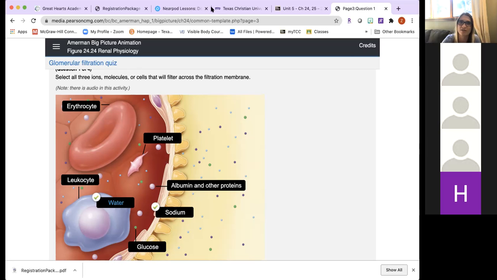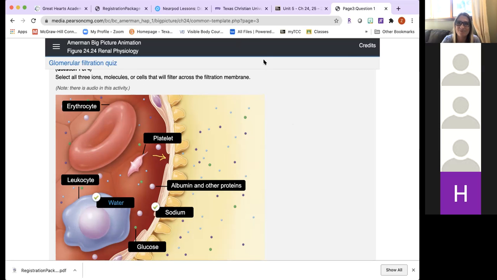Like the albumin looks like it could go through the fenestration, which is right here, right there. This is an opening in that endothelium, right? So albumin looks like it could fit through there, but what's going to happen to it is it's going to get caught by either the basement membrane or the filtration slits. It simply won't be able to pass the other parts of the filtration membrane. So just like she said on the video, the three parts of the filtration membrane serve as a series of finer and finer sieves. The dogs are saying hello.